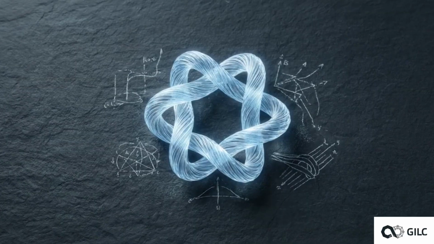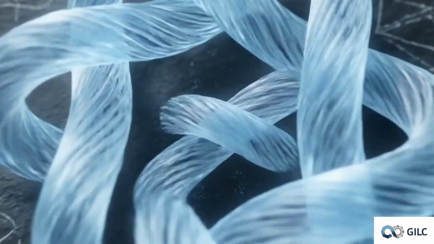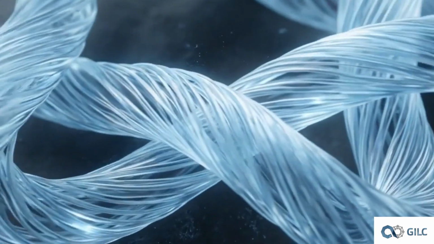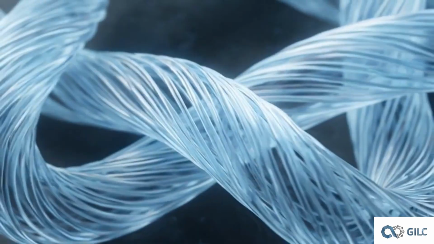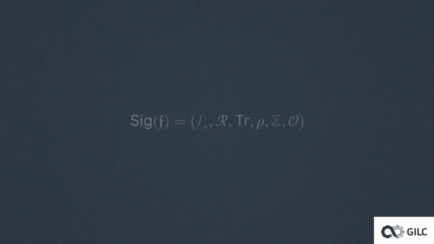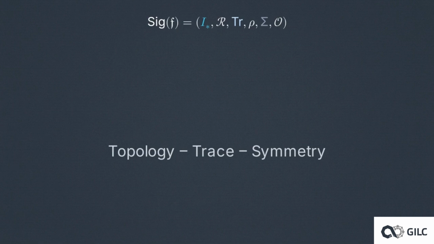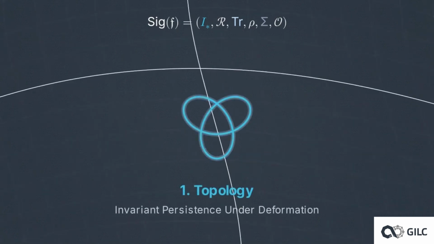A macro-level zoom reveals the microscopic topology of a single Fabricon. It is a complex, braided entity, constantly twisting and interlocking with itself. This complex terminal is governed by an active invariant signature bundle. This bundle ensures the terminal remains distinguishable across every transformation. This is the exact mathematical mechanism preserving the Fabricon's identity, the topology, trace, symmetry triad.